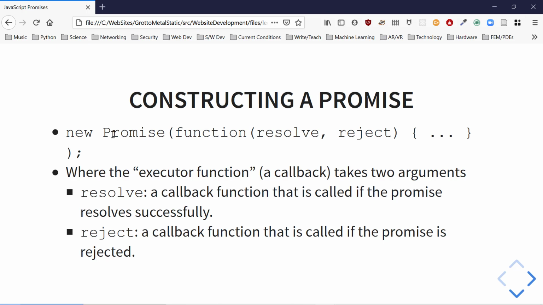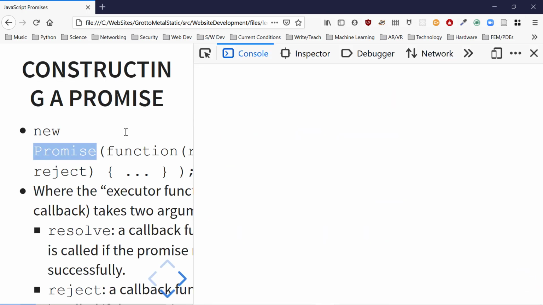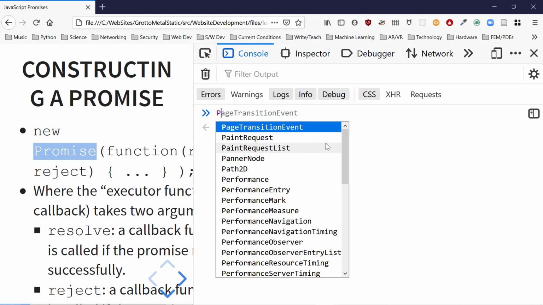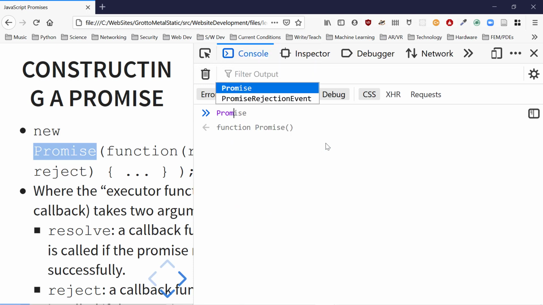Now let's look at this promise constructor. This is built into JavaScript. So if you go over to your command window and type in Promise, you'll see it's there waiting for us. It's all ready to go.